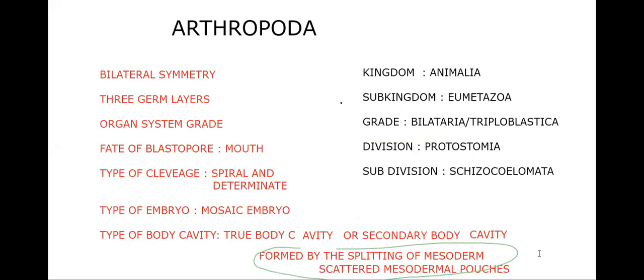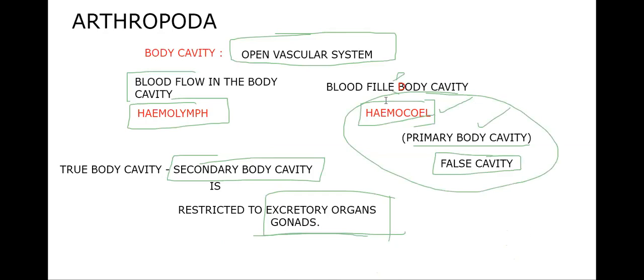Okay, so what is to be remembered about the phylum Arthropoda till now? We said that they have bilateral symmetry, three germ layers, and organ system grade of organization. The fate of the blastopore is mouth, and the type of cleavage is spiral indeterminate. The type of embryo is mosaic embryo. Body cavity is a true body cavity, or secondary body cavity, formed by the splitting of mesoderm or scattered mesodermal pouches, because they belong to the subdivision Schizocoelomata, but we have some exceptions. Blood is an open blood vascular system, in which blood flows in the body cavity. The blood is called hemolymph. The blood-filled body cavity is said to be the hemocoel, which is the primary body cavity, a false body cavity.